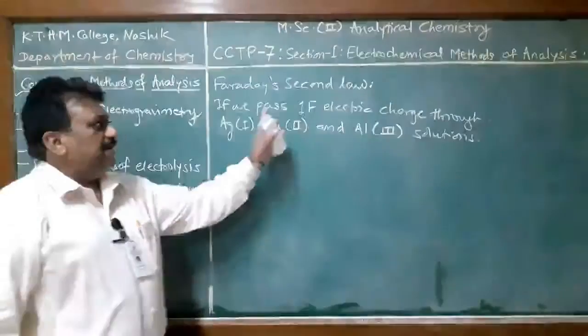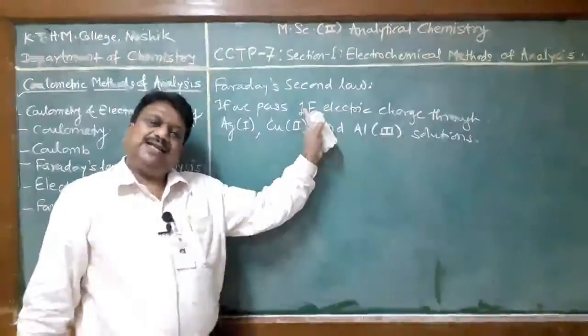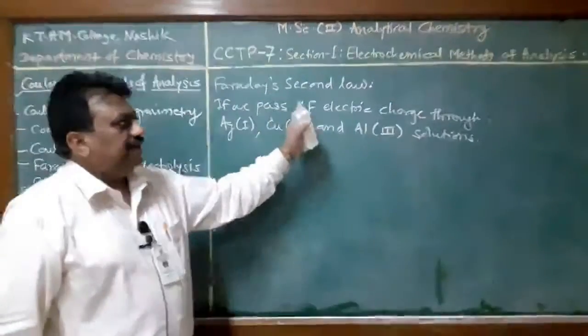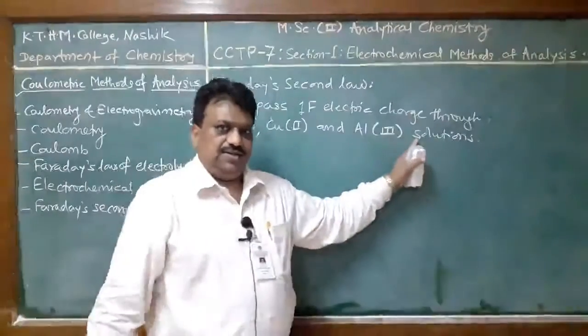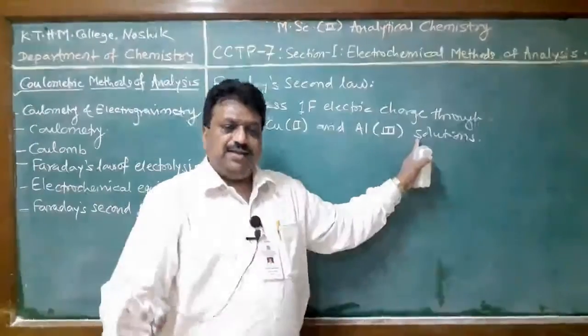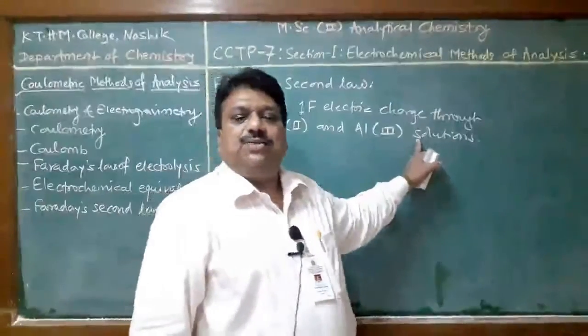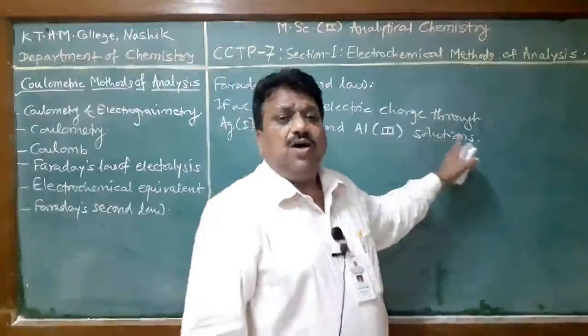Here we consider 1 Faraday as the quantity. When the same quantity of electricity is passed through different electrolyte solutions, the amount of substance liberated at the respective electrode is directly proportional to their chemical equivalent or equivalent weight.